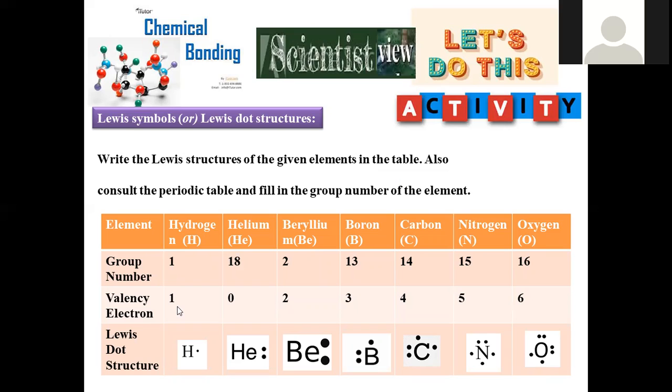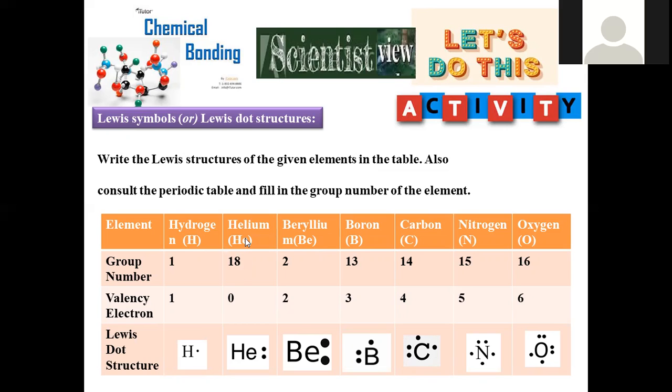How many valency electrons does hydrogen have? 1, and only 1 electron. And in the Lewis dot structure, we have to indicate that electron only. Always remember, in the Lewis dot structure, only valency electrons are taken into consideration. The dot represents valency electrons, not all the electrons present in the atom, right?